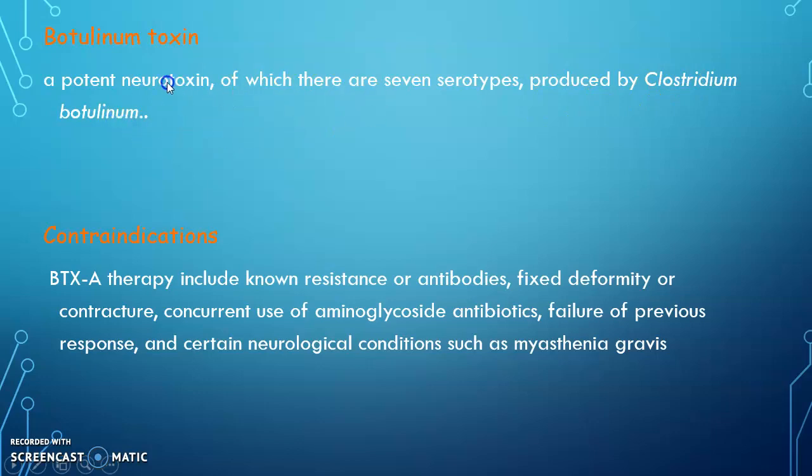It is a potent neurotoxin, but it is used to reduce the muscle tone. It will enter the body and go to the neuromuscular junction and it will lyse, we cannot say kill, it will lyse most of the acetylcholine, which is a neurotransmitter. So that will reduce the hyperreflexivity or hyperconduction.